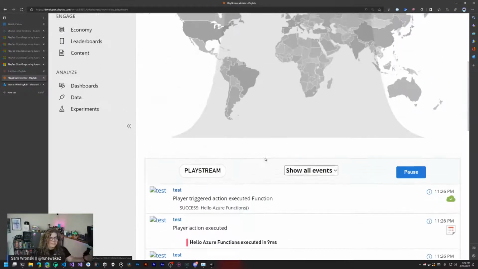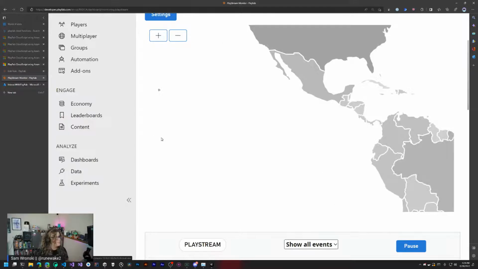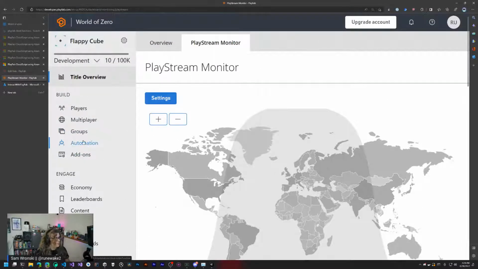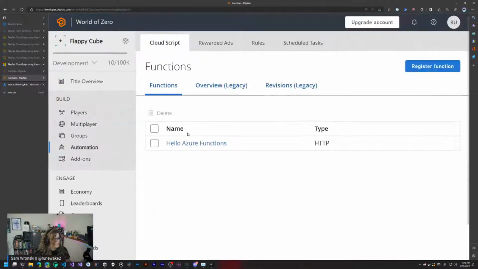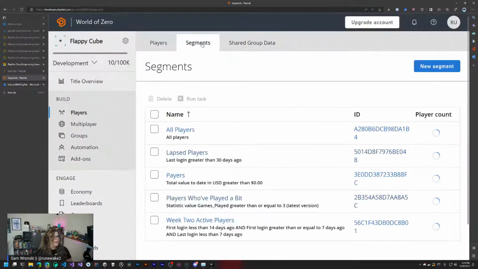So that's that, but there's more we can do. There's other ways we can actually start integrating these events. So there we go. Let's jump into this. I'm forgetting where I wanted to go. Let's go into players and jump into our segments. So like I said, you can actually trigger events based off of players changing segments.